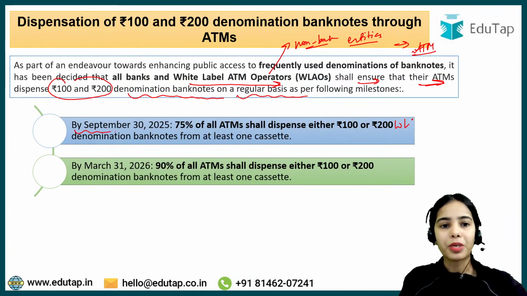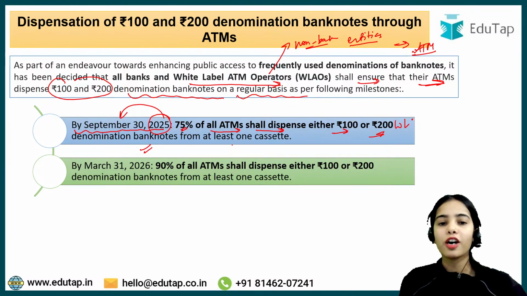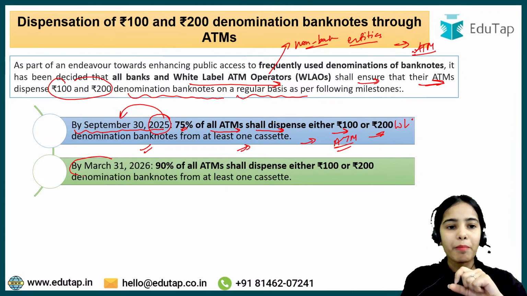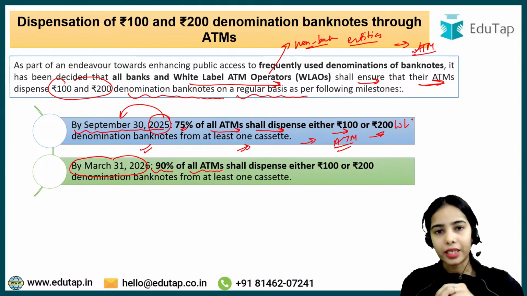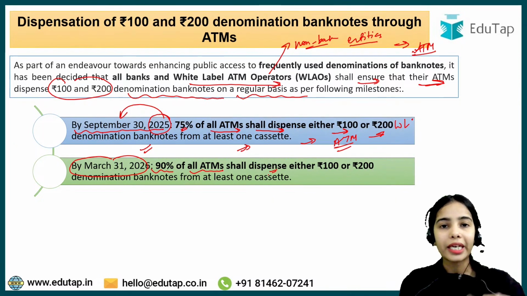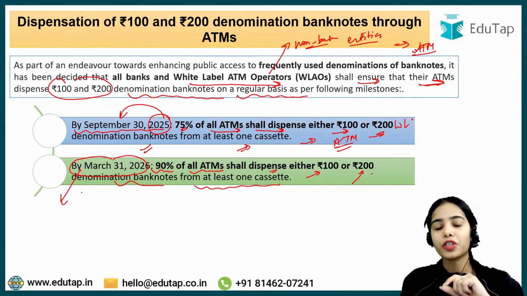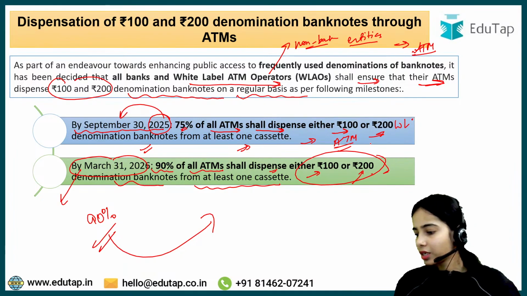So it has been said that by September 30, 2025, 75% of all ATMs in the country shall dispense either 100 rupee or 200 rupee denomination banknotes from at least one cassette in the ATM. Okay, and by March 31st, 2026, 90% of all ATMs in the country shall dispense either 100 rupee or 200 rupee denomination banknotes from at least one cassette. So you can see that by March 31st, 2026, 90% of all the ATMs should be dispensing these notes. Clear?